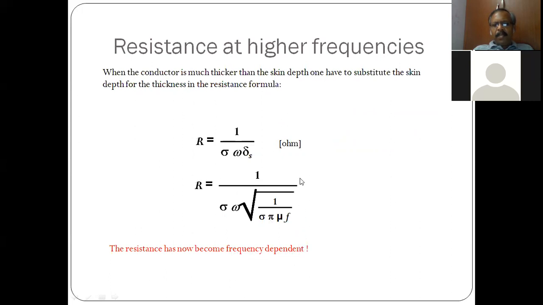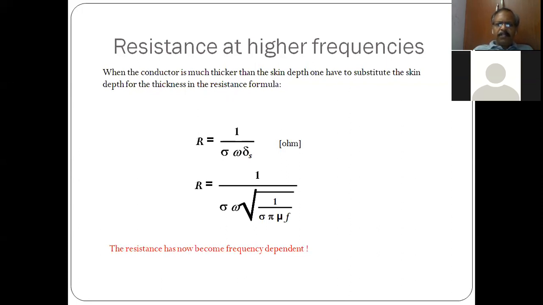As we have already seen, the same square wave with a lesser rise time has larger frequency components, and that will give rise to a different resistance compared to the same 50 megahertz signal with a larger rise time, as it has fewer frequency components.